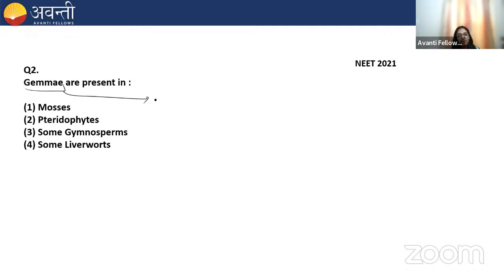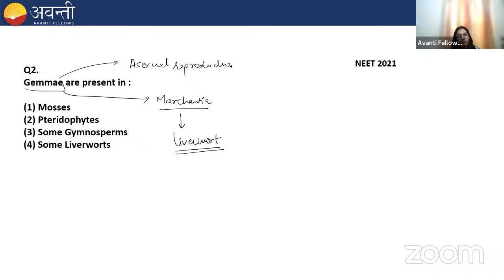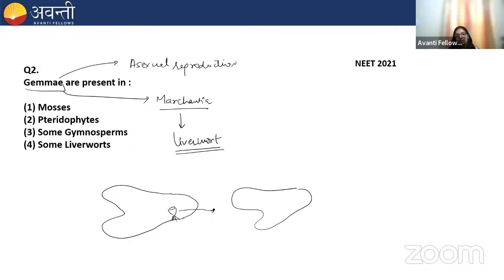You will observe the gemmae in Marchantia. Marchantia is a liverwort. Please remember, it's not a moss, it's a liverwort. And the gemmae are involved in asexual reproduction. For example, if this is a thallus, like this, these are the gemma cups. They have rhizoids. When they get detached, they can form a new individual. So the correct answer is the 4th, that is some liverworts.